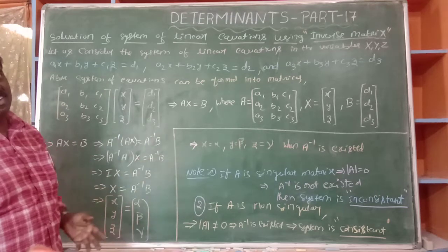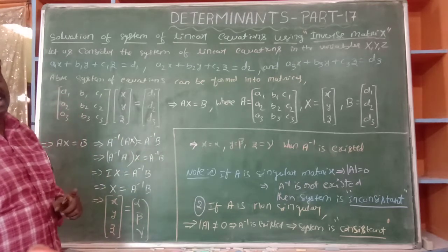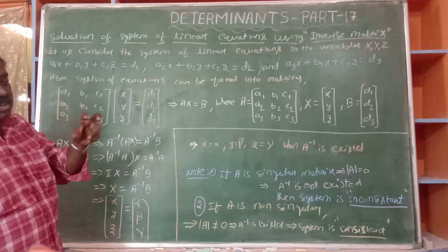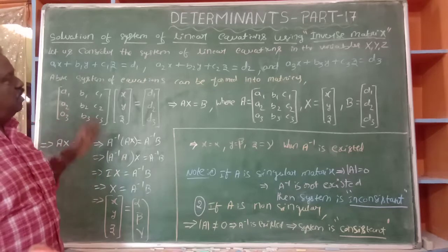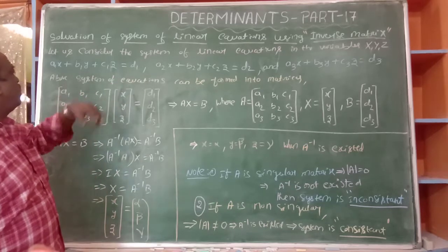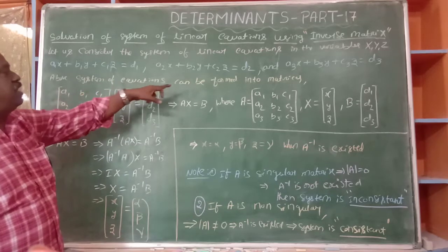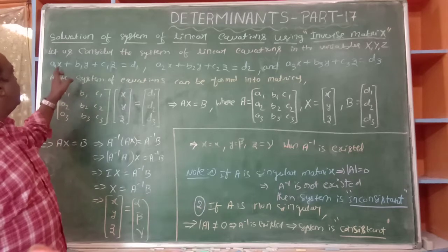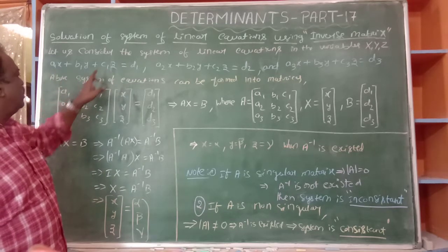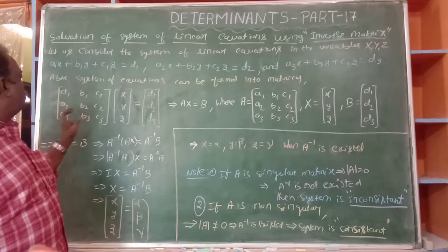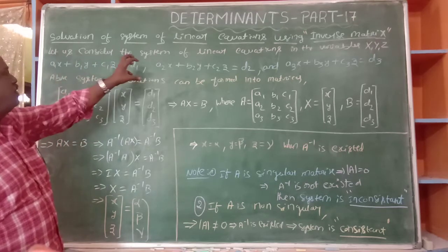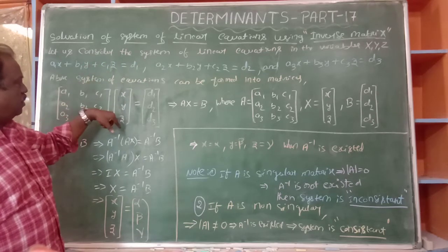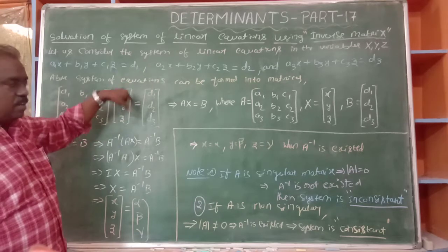Already we discussed in the very beginning of matrices what is necessary to learn the matrix, using some equations in x and y. Simply I will tell. These are the three variables. Three equations are there. The above system of equations can be formed into matrices as a1, b1, c1, that is the coefficients of x, y, z. This is a2, b2, c2, a3, b3, c3, all coefficients of x, y, z in the three equations, into the column matrix x, y, z of variables, is equal to d1, d2, d3 in a column matrix.